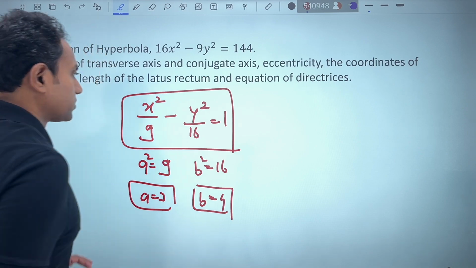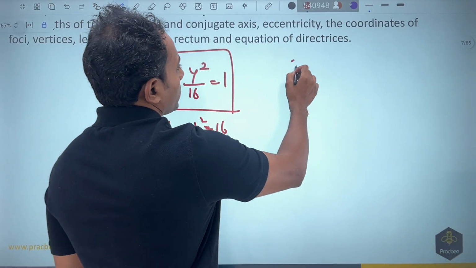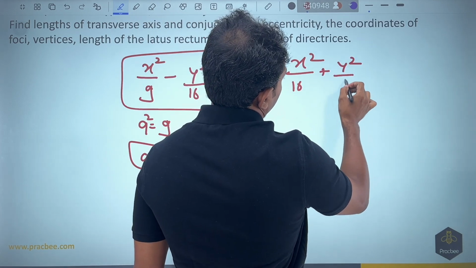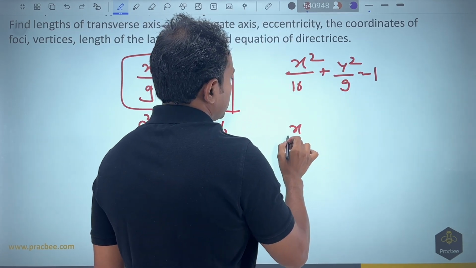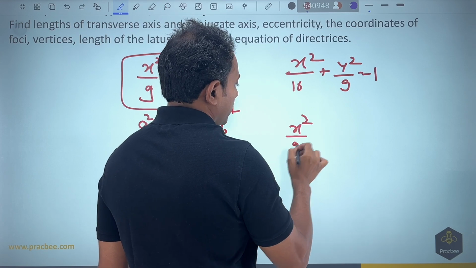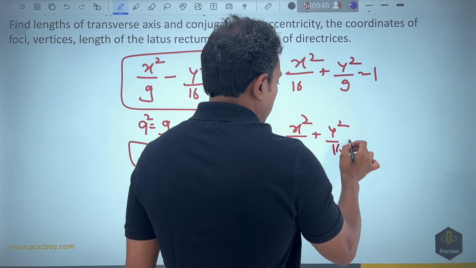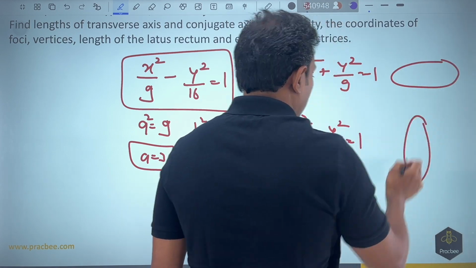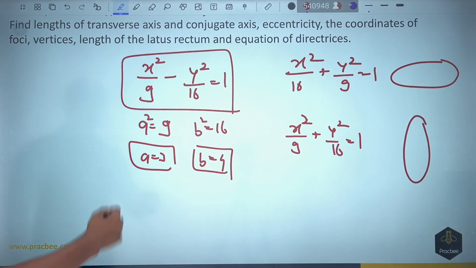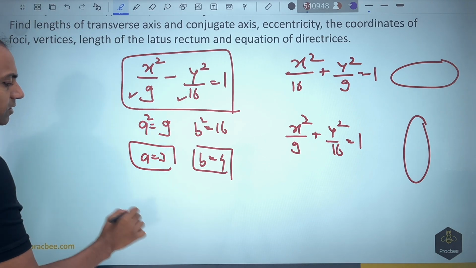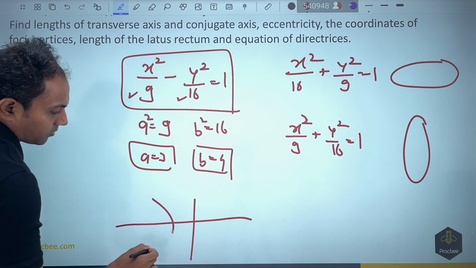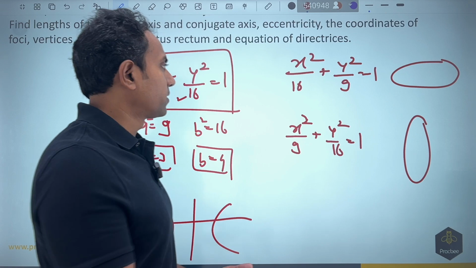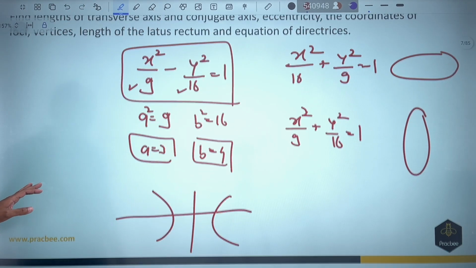So a very important thing to notice here is, if I write the equation of an ellipse as x square by 16 plus y square by 9 equal to 1, and if I change the denominators to x square by 9 plus y square by 16 equal to 1, the orientation changes. This would be like this and this would be like this. In case of hyperbola, this will not happen. So even if this is smaller than this, the orientation is going to be the same as above. It is not going to change, and how it will change, we will look into a little bit in the video. But this is how it is going to be.